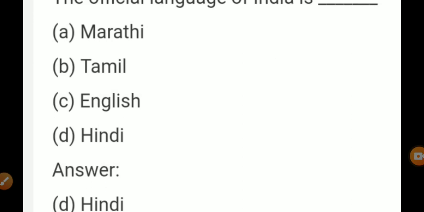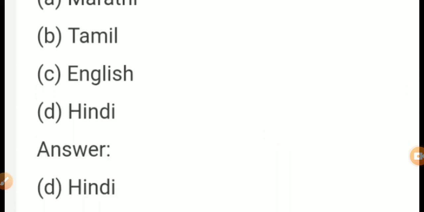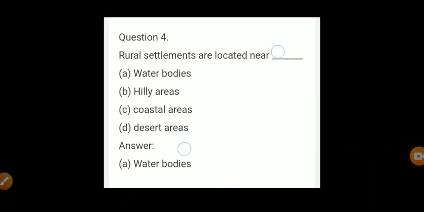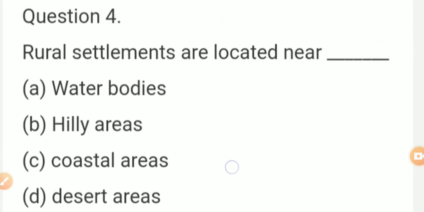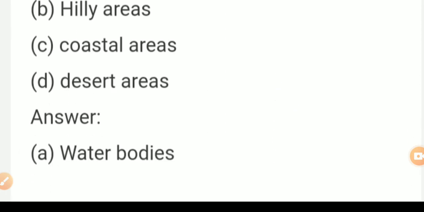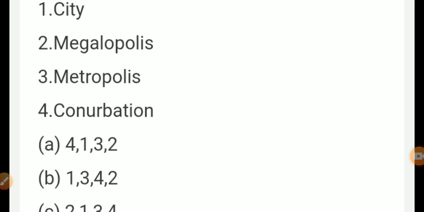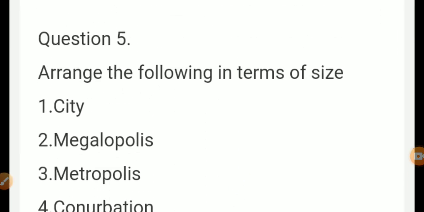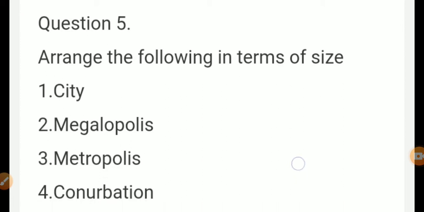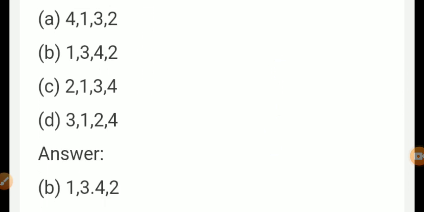Third question. The official language of India is Hindi. Question number 4. Rural settlements are located near water bodies. Question number 5. Arrange the following in terms of size. So depending upon the size we want to arrange. The answer is 1342.